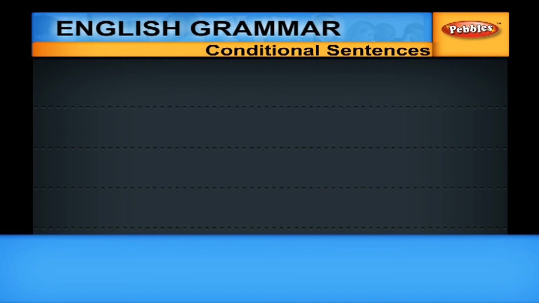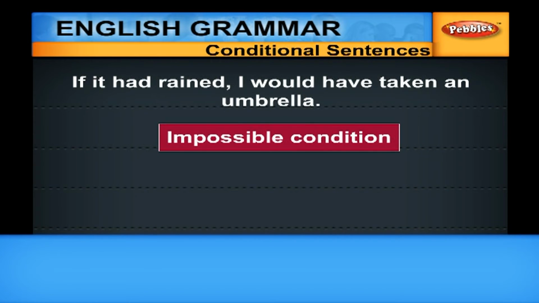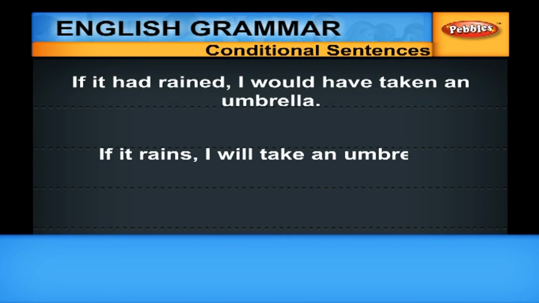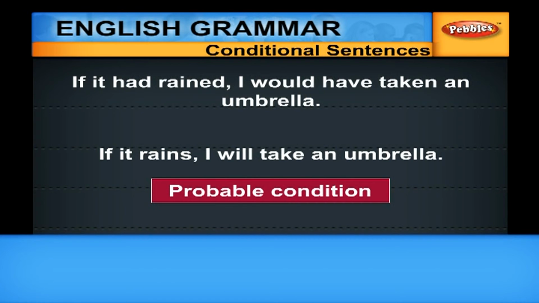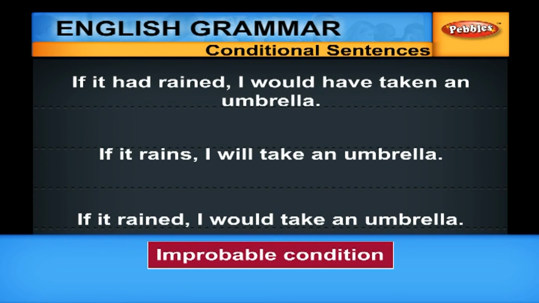Look at this sentence now. If it had rained, I would have taken an umbrella. What type of conditional clause is it? Yes, it is an impossible condition. Why? You have past perfect in the if clause, would followed by have and past participle in the main clause. Can you make it into probable and improbable condition? You can do it. If it rains, I will take an umbrella. That is probable condition. If it rained, I would take an umbrella. That is improbable condition.